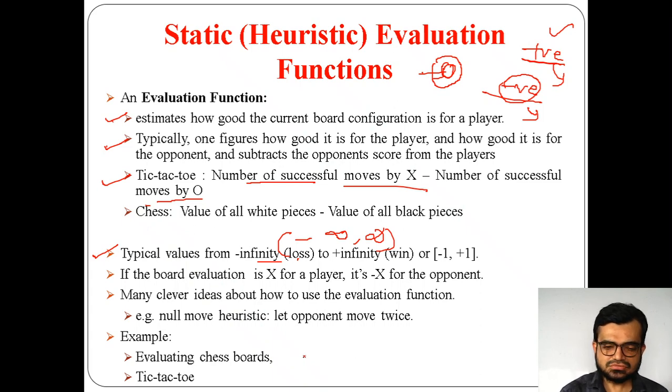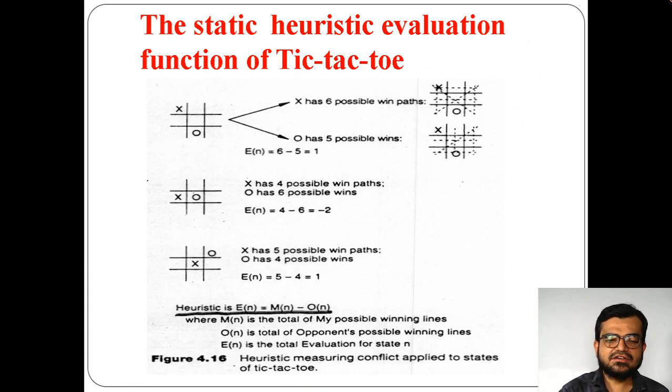Now we'll see an example here. For example, randomly for the first time X has put a mark in this position, and the second player has put an O in this position. Now in this state, if we want to know who will win the game, how can we know? First we need to find the possible moves of X. So how many places are available for X? 1, 2, 3, 4, 5, 6.